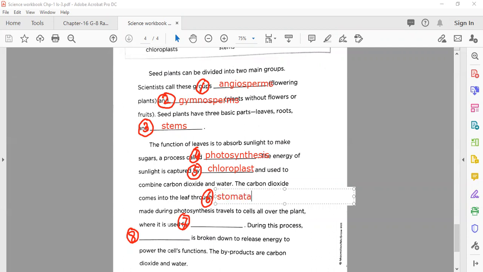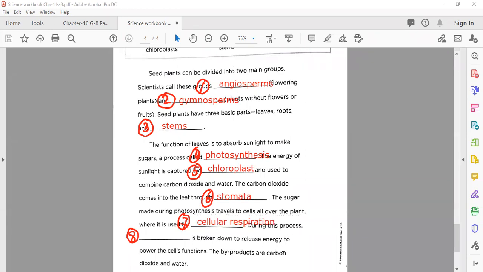Stomata. Now, after this, the sugar made during photosynthesis travels to cells all over the plant where it is used for what purpose? Yes, another process that we just learned yesterday in detail. Cellular respiration.